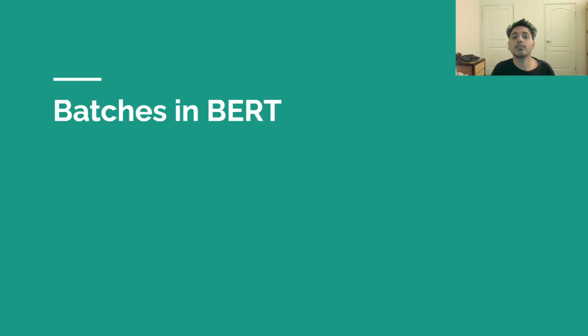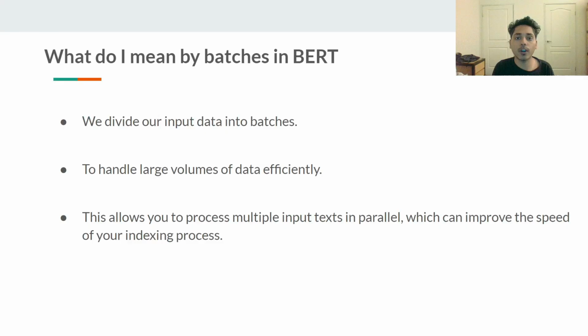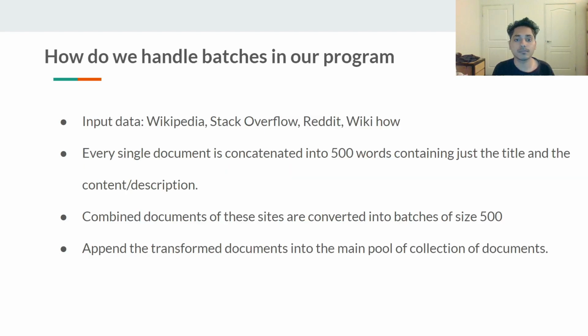Hi everyone, my name is Satish and I will be going over how we handle batches in BERT in our program. So what do I mean by batches in BERT? Basically BERT cannot handle large volumes of data efficiently. That is why we divide our input data into batches and give it to BERT. So how do we handle batches in our program? We have data from multiple websites and then we take every single document from that website and stretch the content down to 500 words. Then we combine all these documents into a batch size of 500. Then we give all these batches to a particular main pool of documents.